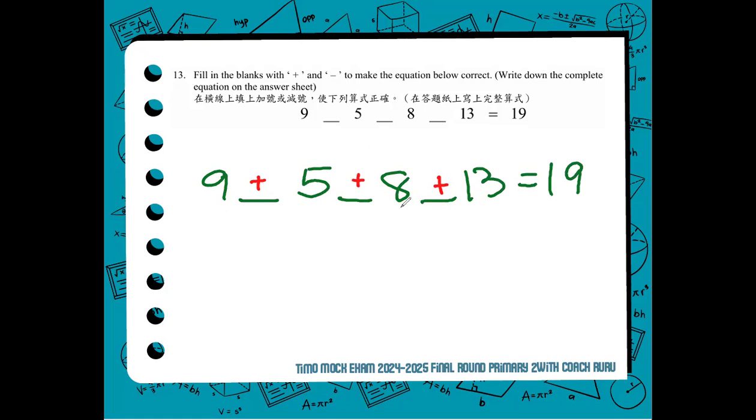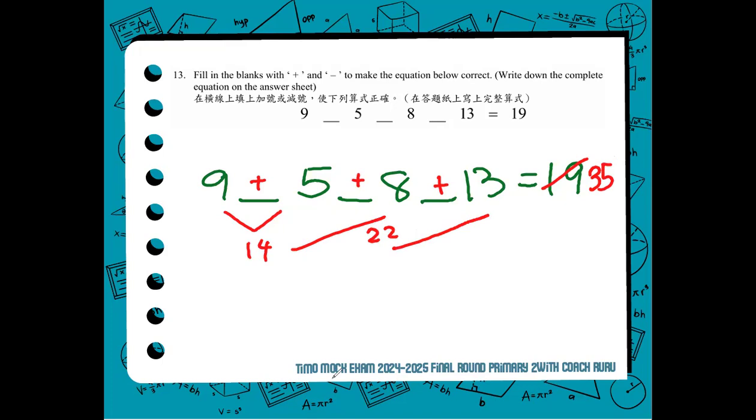If we add all the values, what would be the result? 9 plus 5, 14. 14 plus 8, 22. Plus 13, 35. If we assume that all the numbers are to be added, the result is 35.